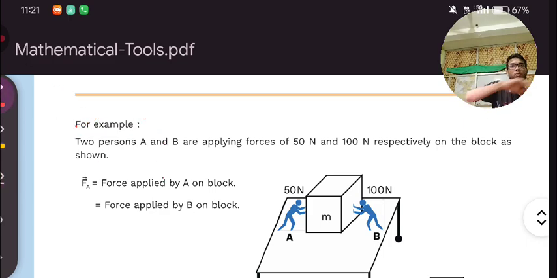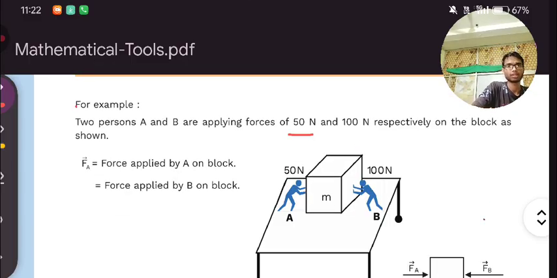There are two persons, A and B, applying forces of 50 Newton and 100 Newton respectively on the box as shown. Visualize this figure. There is one box. This person is applying a 50 Newton force in this direction, and this person is applying a 100 Newton force in that direction. Now tell me, in which direction will this box move?